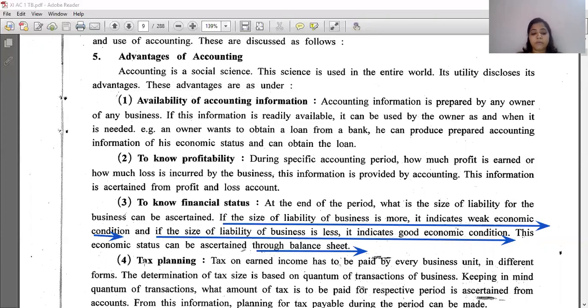Tax planning. Tax on earned income has to be paid by every business unit in different forms. Earned income is the income that you are generating through the business. Every company, every businessman has to pay. The determination of tax size is based on quantum of transactions of the business. Quantum of transactions means the number of transactions done. If the transactions are more, your profit is also more, so your income tax is also more. Is it clear?